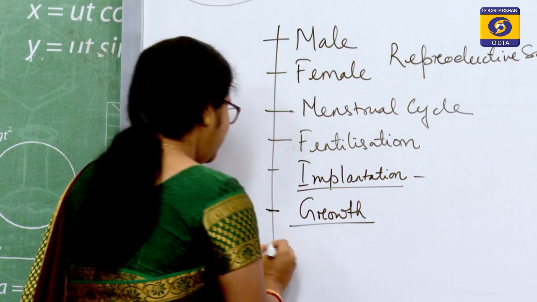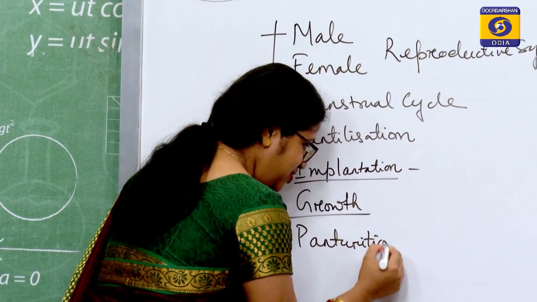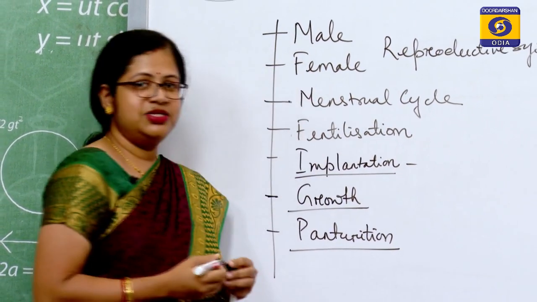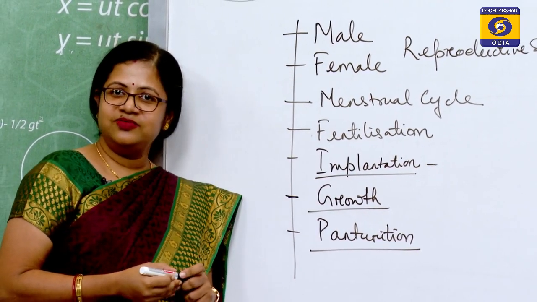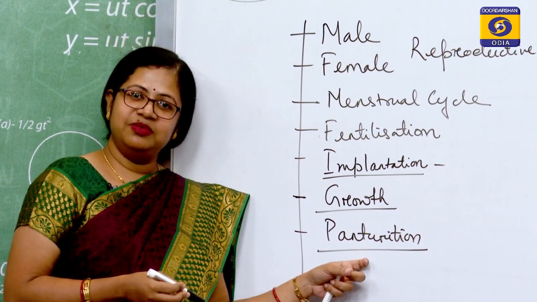And then parturition. Even here, if there was no mutual coordination between the hormones that are secreted from the fetus and the ovarian hormones, then also parturition would not have been possible.